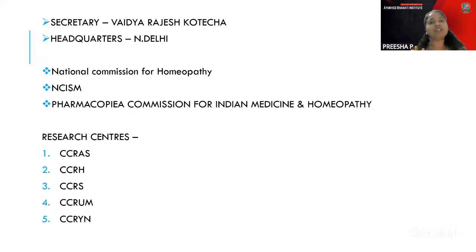Then coming to the third part, that is regarding the research activities. When we think about research and development, maybe Ayush was a step back when we compare it to the modern system of medicine. So to take it more forward, there were many research activities which were coordinated. That is coming under the third domain.